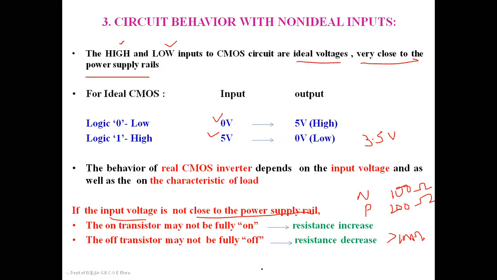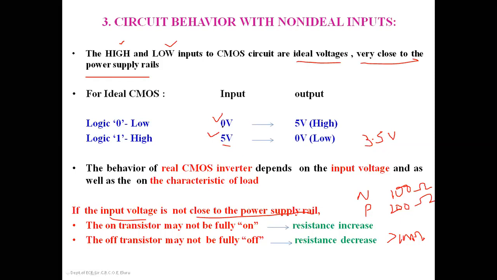That will have an effect on the transistor resistances. For 5 volts of the power supply, the NMOS transistor is on, and it is offering a resistance of 100 ohms. Whereas the P transistor is at 1 mega ohm for the given 5 volts here.